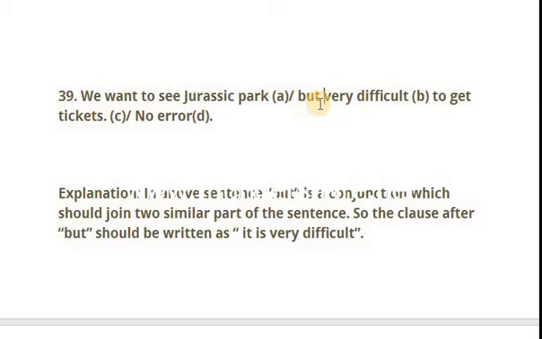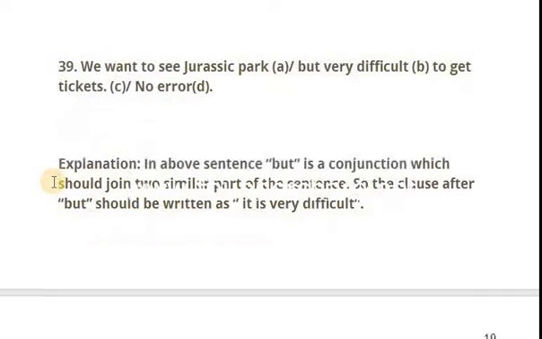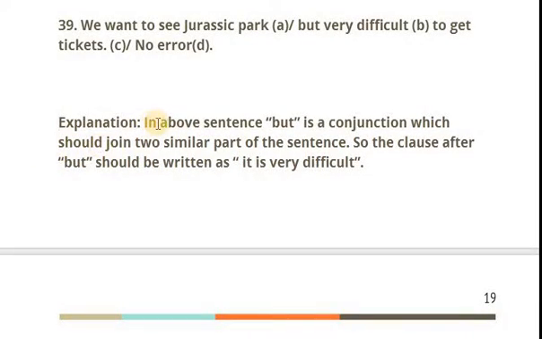So after but it should be written as: it is very difficult to get tickets, and you can reframe the sentence as: we want to see Jurassic Park, but it is very difficult to get tickets. Explanation is here.